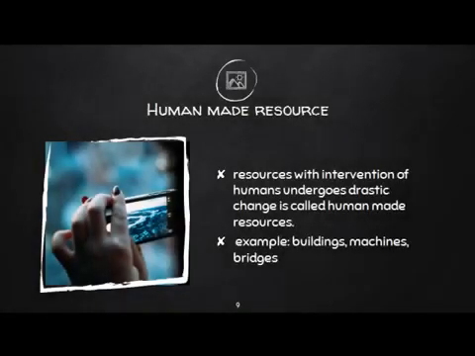Now, the second broad category of resource is the human-made resource. Natural resources that undergo a drastic change through human intervention are called human-made resources. Examples are buildings, machines, bridges, as well as the mobile or the laptop.